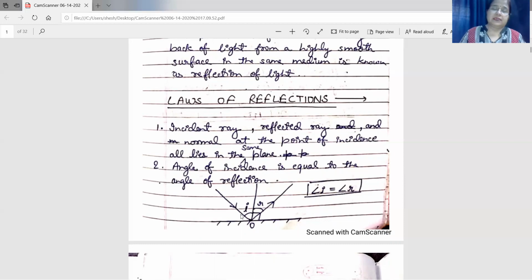Second one, angle of incidence. What is the angle of incidence? The angle made by the incident ray with the normal is known as the angle of incidence, and the angle made by the reflected ray with the normal is called the angle of reflection. The second law is: the angle of incidence is equal to the angle of reflection.